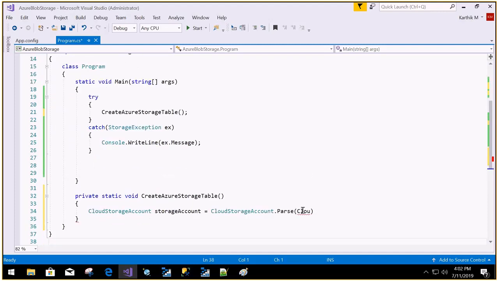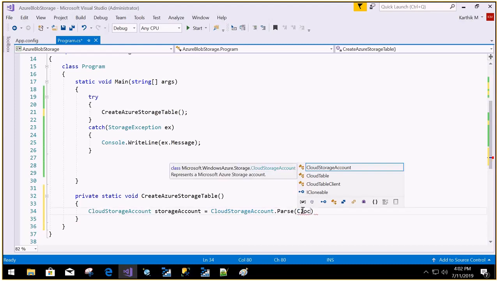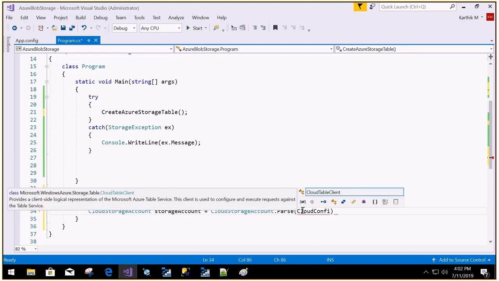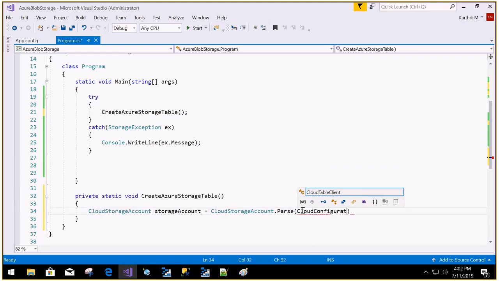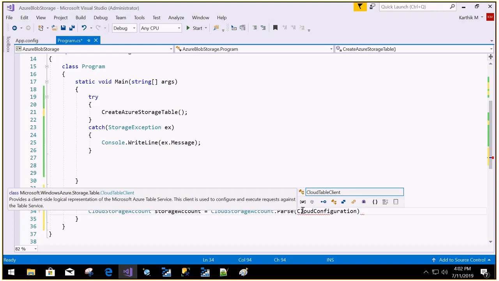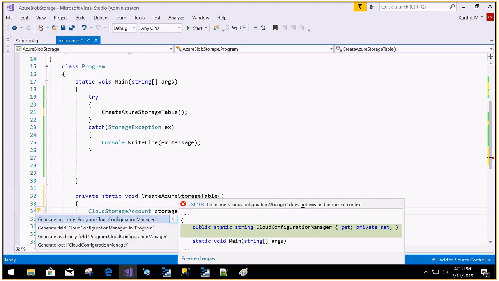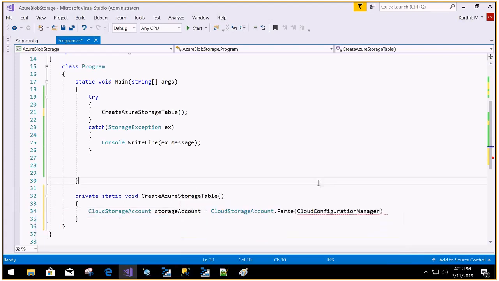Okay, here I'm using the cloud. I think it is in, okay, it's not there. Cloud configuration manager, Control dot. Configuration manager. Okay, or otherwise we'll just use that. I forgot that.